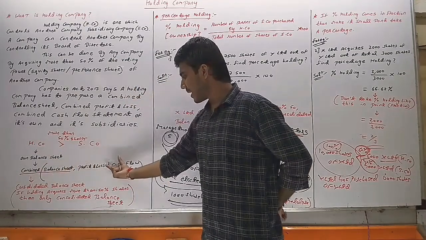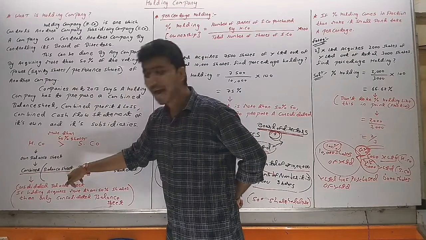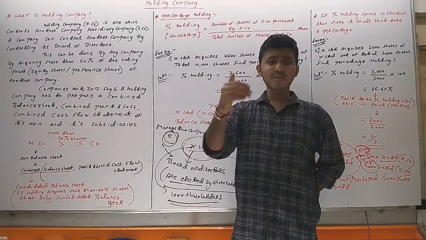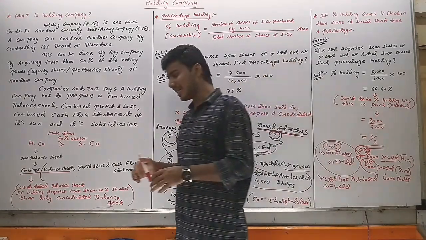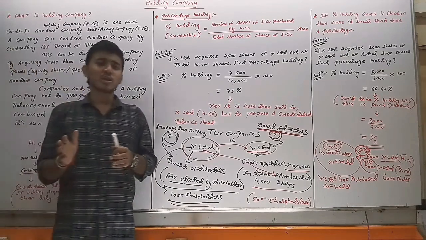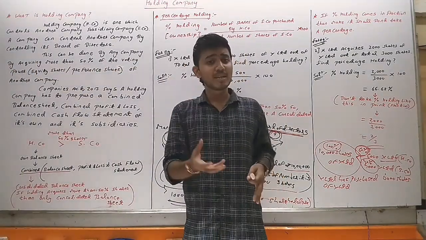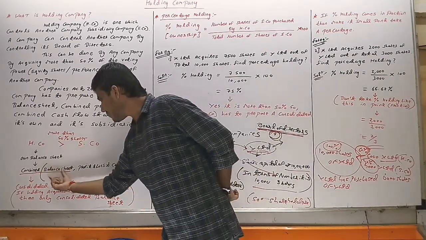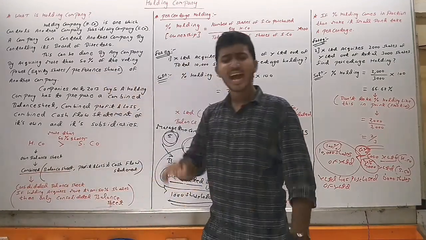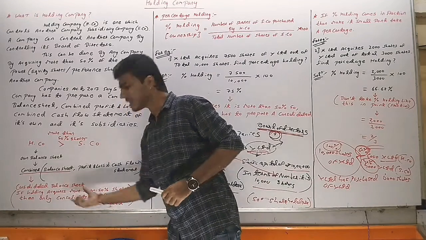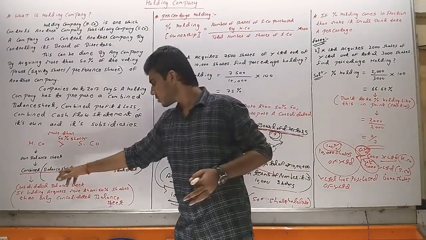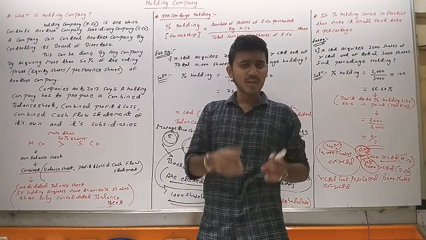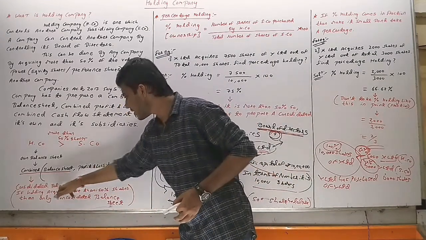This combined balance sheet is also known as the consolidated balance sheet. When we solve the questions of this chapter, in many questions we will see that they ask us to prepare a consolidated balance sheet. So consolidated balance sheet means the combined balance sheet of both companies, the holding company and the subsidiary company. Most of the questions will come on the consolidated balance sheet. Rarely does a question come on the consolidated profit and loss account and consolidated cash flow statement. Normally the questions will come on the consolidated balance sheet.